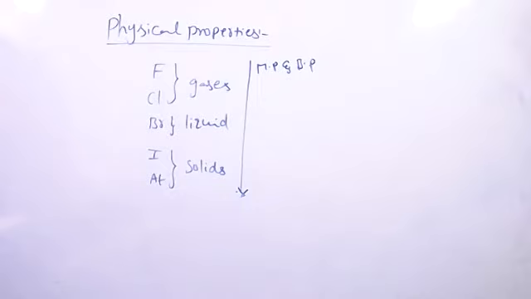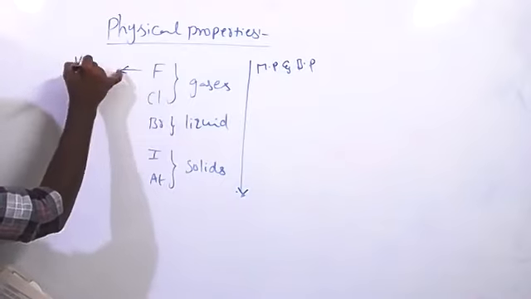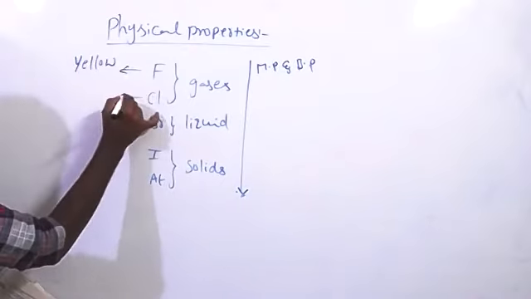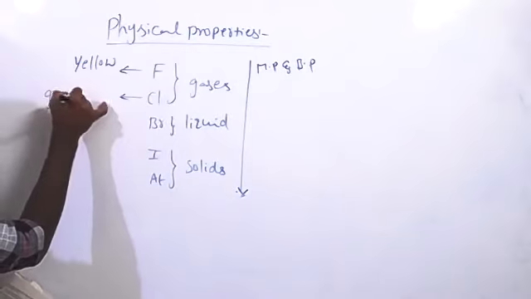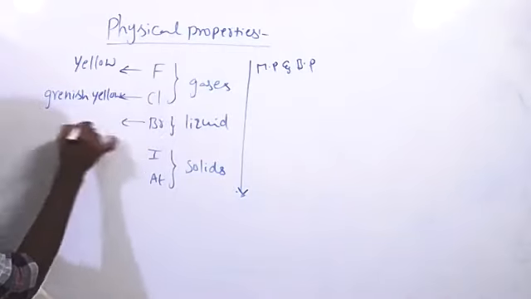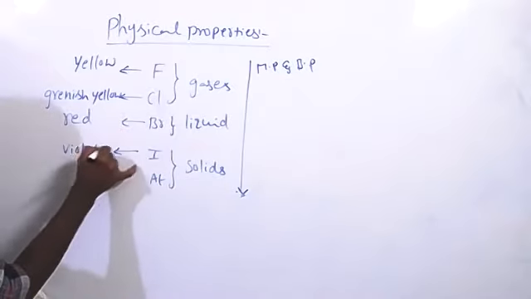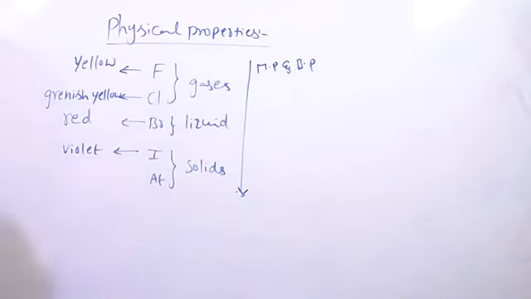So these halogens are colored substances. Fluorine is yellow. Chlorine is greenish yellow. Bromine is red. Iodine is violet. All halogens are colored substances.